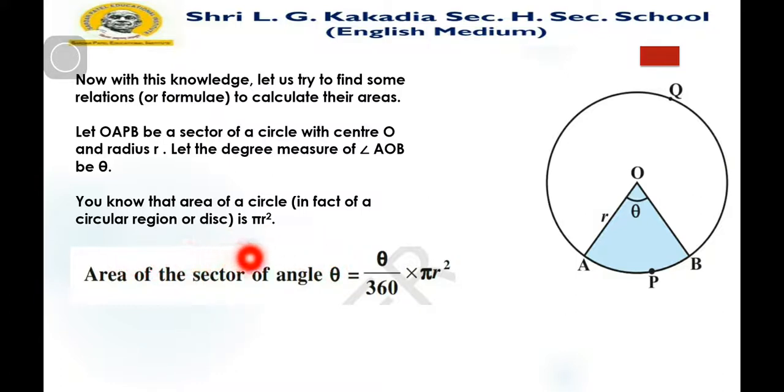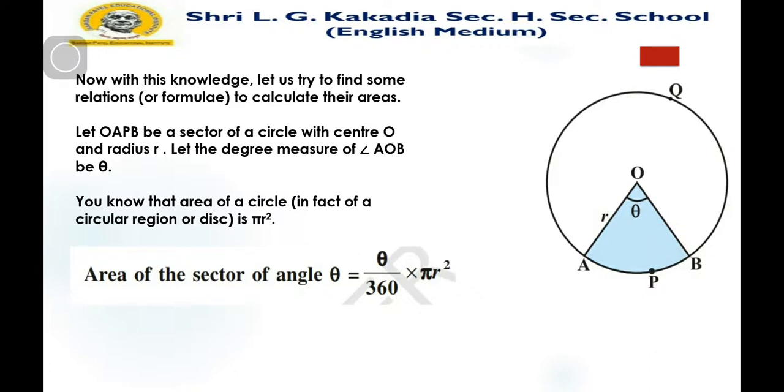So the area of a sector of angle theta is equal to theta by 360 multiplied by pi r square. This is the formula to find the area of a minor sector.